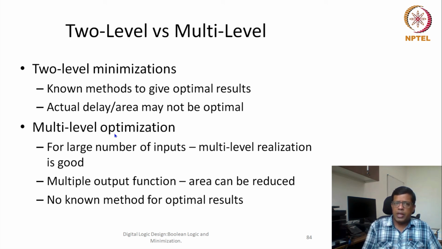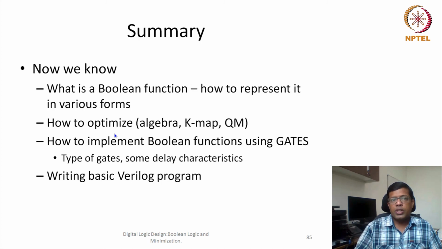We don't go for manual multiple level optimization, but for example, when a Verilog compiler implements the circuit, it will go for multiple level optimization wherever it sees that 2-level optimization is not optimal, or that area or delay will not be optimal. It will break it into multiple levels, and try to see what other factors can be brought out, so that we can take the best advantage of multiple level optimization.